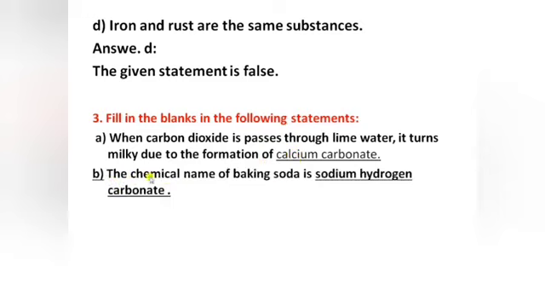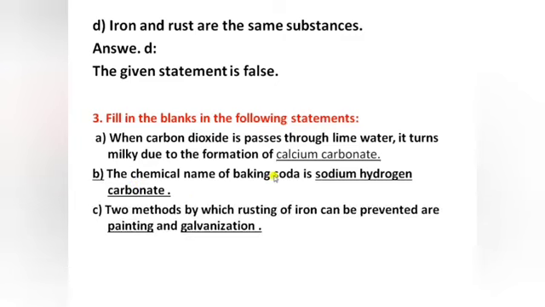Second, the chemical name of baking soda is sodium hydrogen carbonate. Baking soda is used in food items. It releases some carbon dioxide gas that makes the food soft and fluffy.